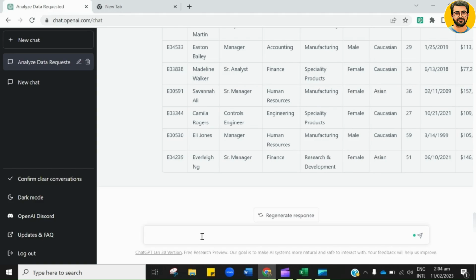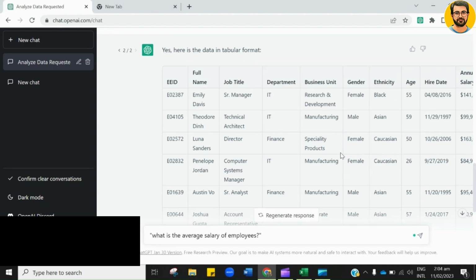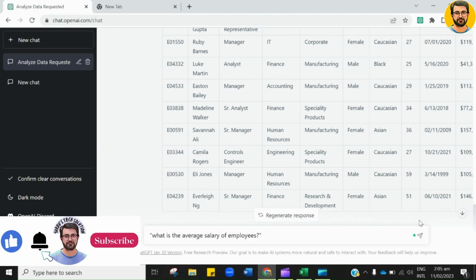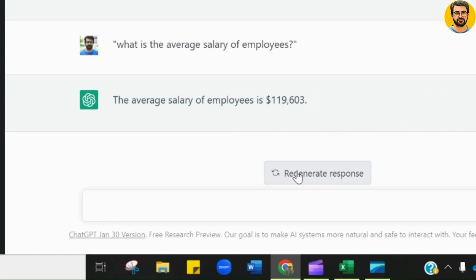Now I am interested to know the average salary of the employees of this company. So, I will type and hit enter. It will take microseconds to extract information from the data. You just have to wait for a few seconds. So here you go. This is the average salary of the employees.